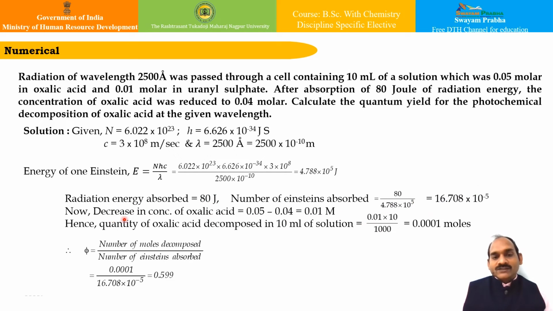The decrease in concentration of oxalic acid is 0.01 molar, and therefore the quantity of oxalic acid decomposed in 10 ml of solution is 0.01 × 10/1000, that is 1 × 10^-4 moles, and therefore the quantum yield phi is 0.599, which can be calculated very easily. This is one example of how we can perform this in the laboratory.